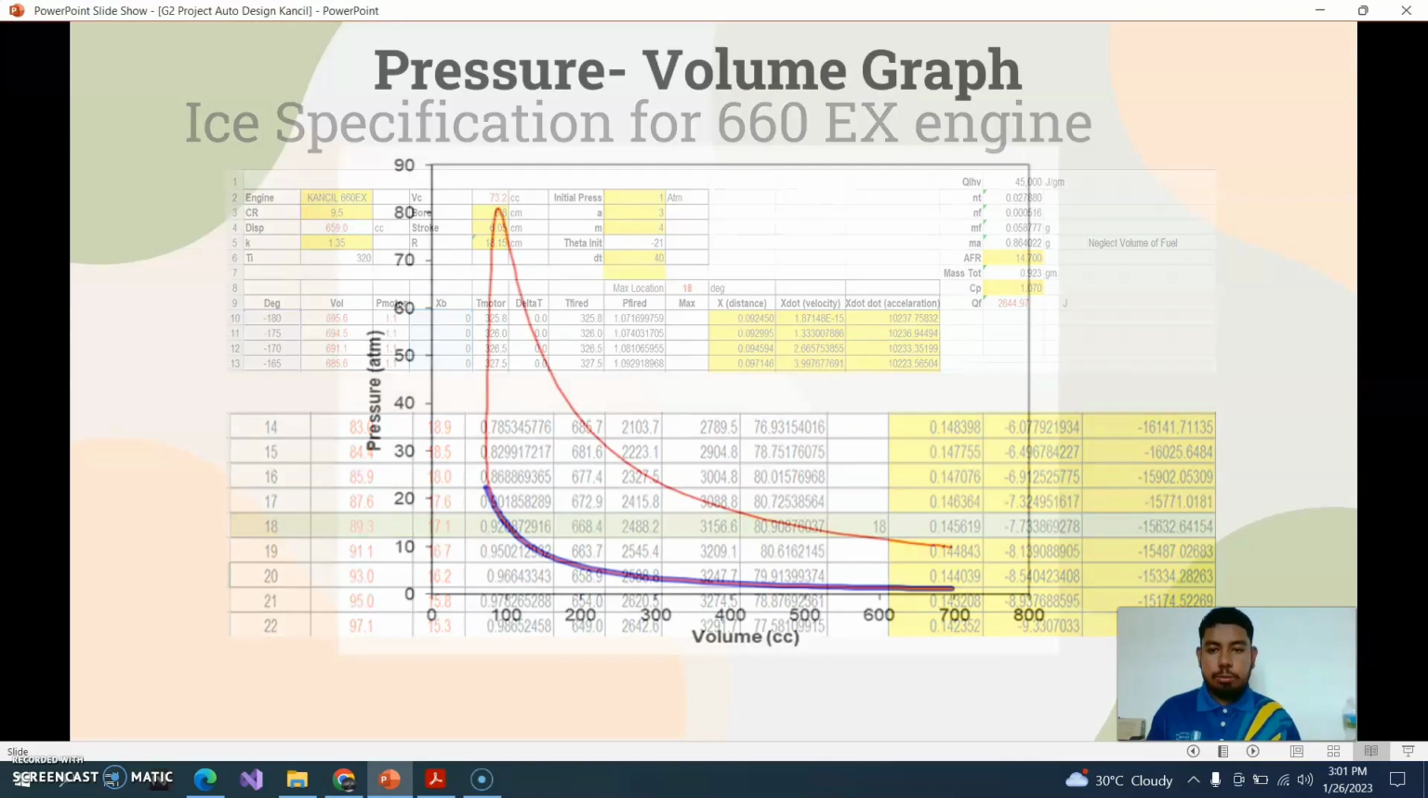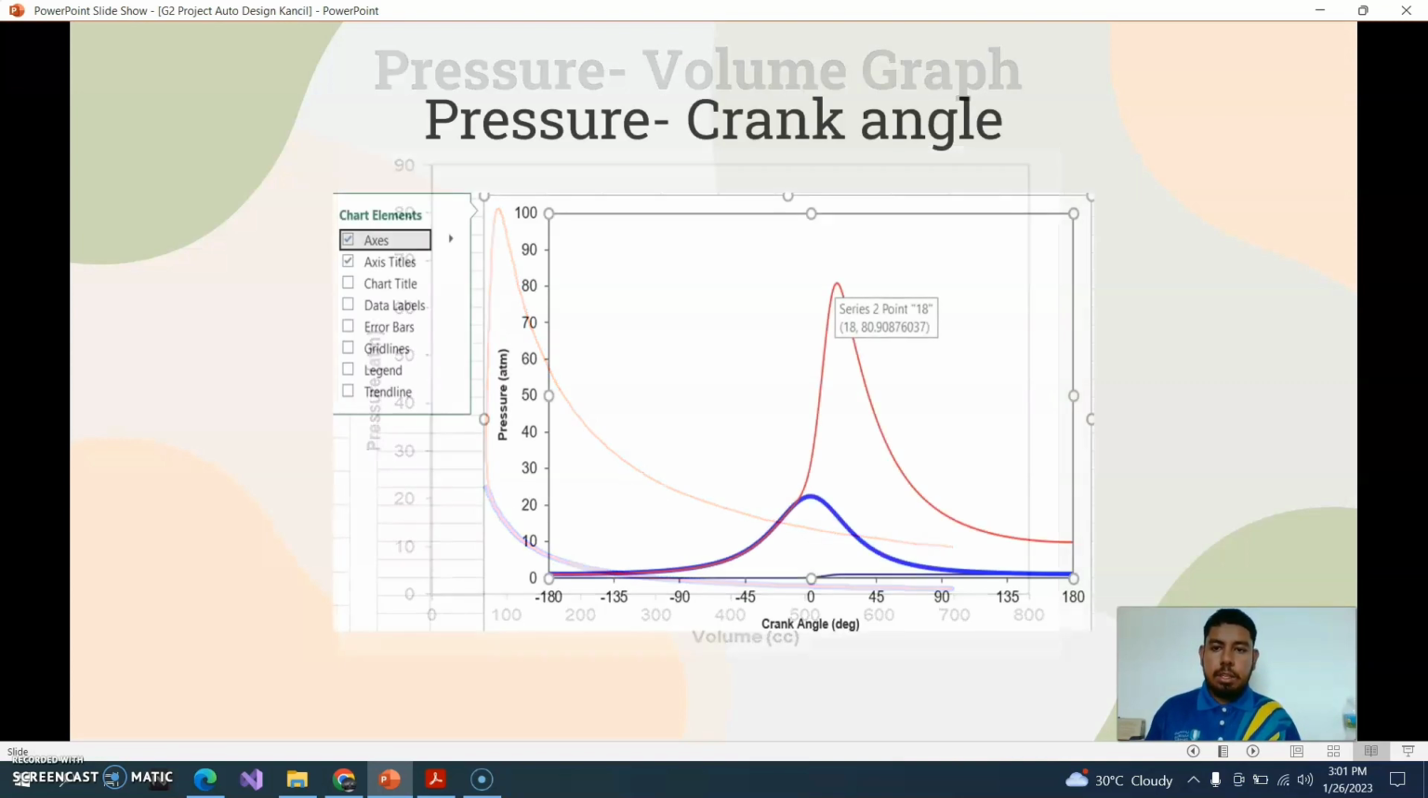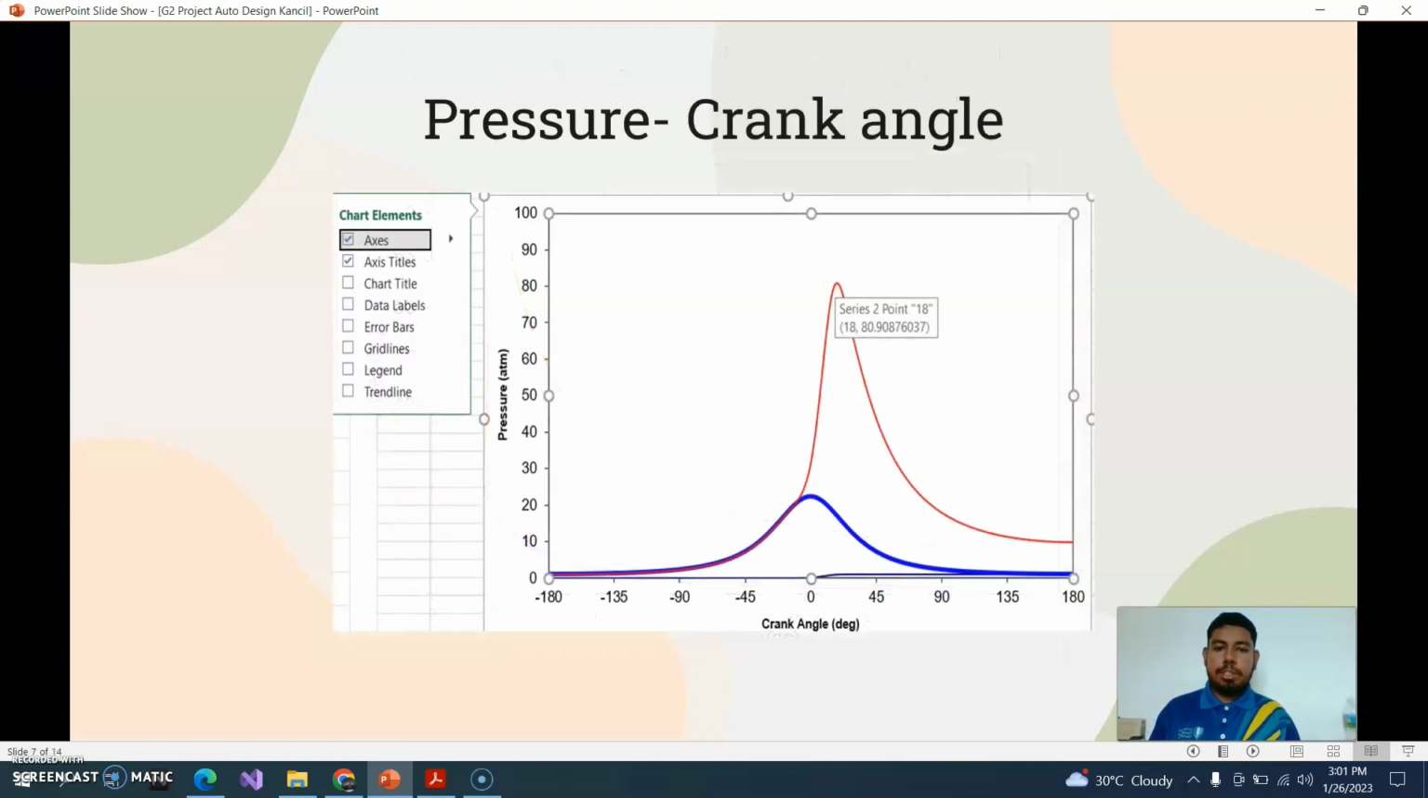Next, we continue to the pressure versus volume graph, where we got the maximum pressure of our engine as 18.9 at 89.3 cc. Next, the pressure versus crank angle graph. The peak pressure is placed near the TDC, which means the force generated can be utilized efficiently for our engine.